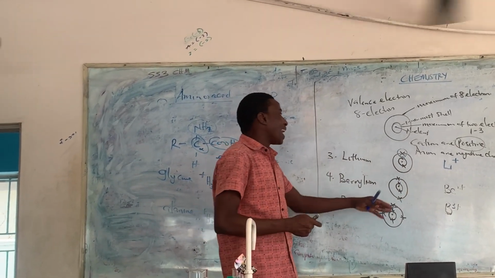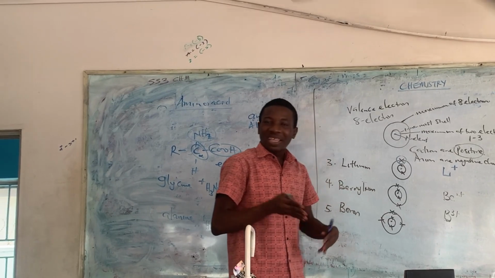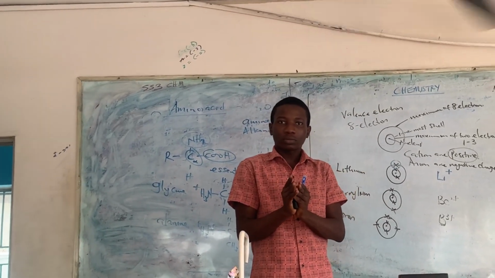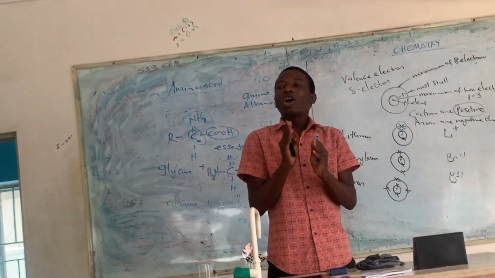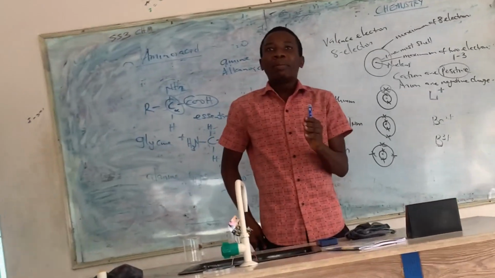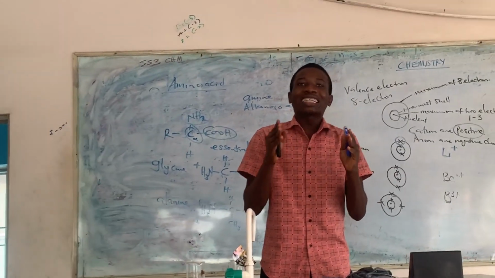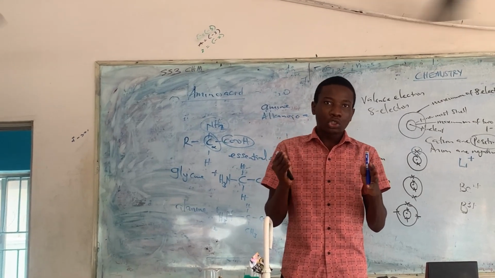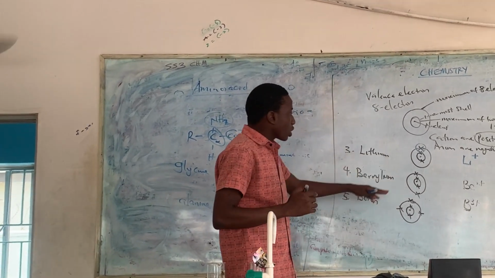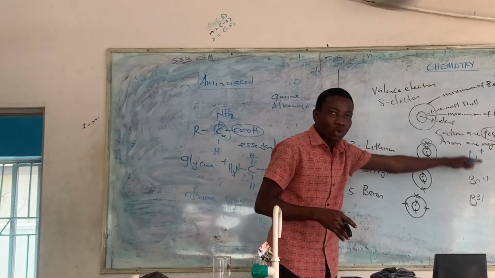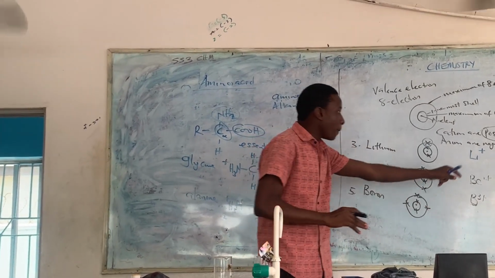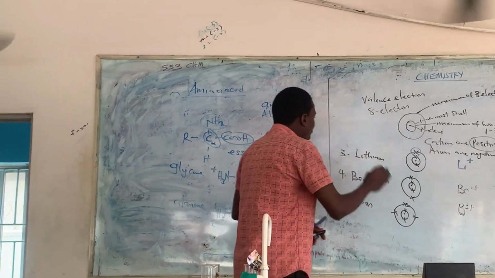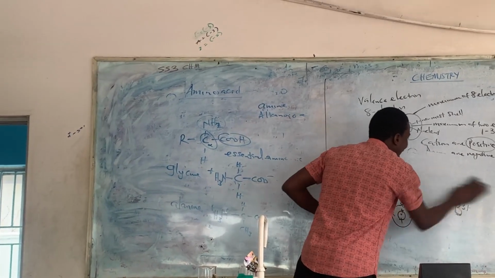So all these ones that have a positive charge, they are metals. Metals always have a positive charge. The only element that has a positive charge that is not a metal is hydrogen. It is hydrogen. So, looking at these ones, they are cations. Why are they cations? Because they possess a positive charge. Let's now check those ones that do not carry a positive charge.